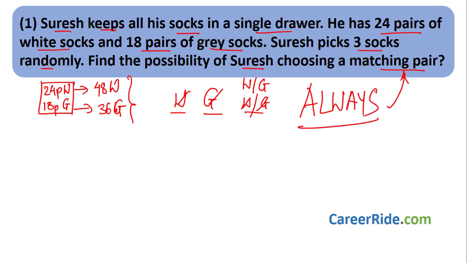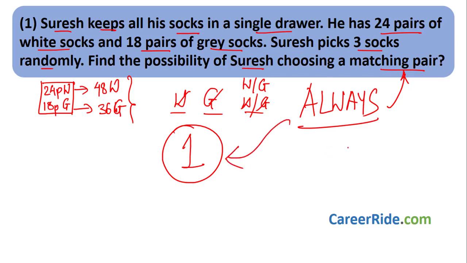That means that this event will always happen. So every time the probability will be nothing but 1. There is no chance, or there is nothing like 4 by 6 or 1 by 2 or something like that. Suresh will always get a matching pair. Whenever an event always occurs, the probability is 1.